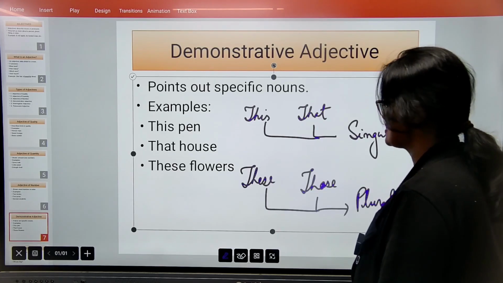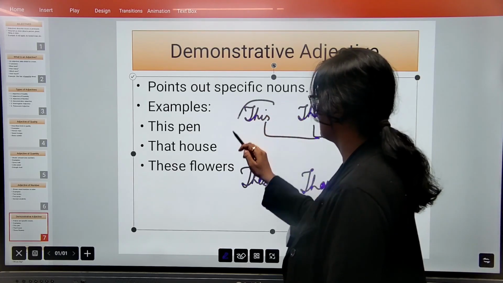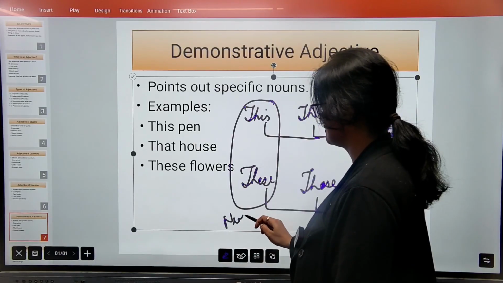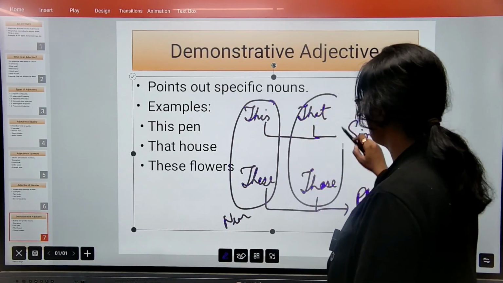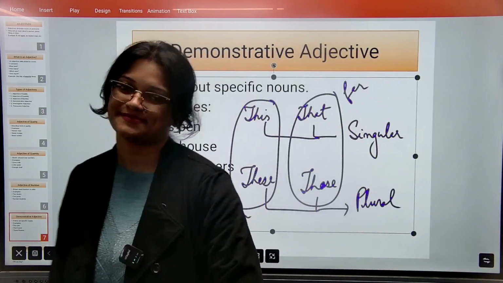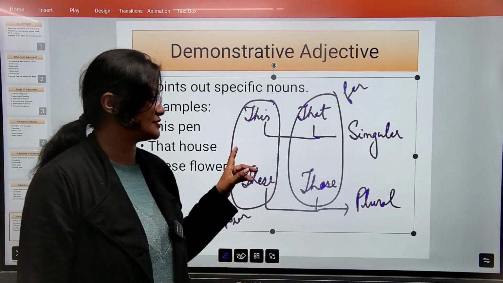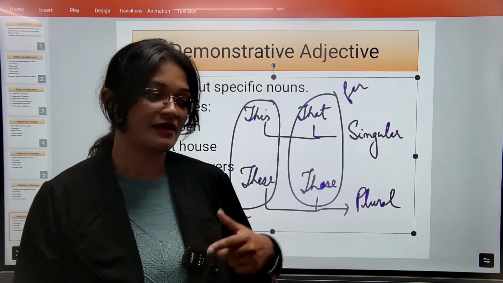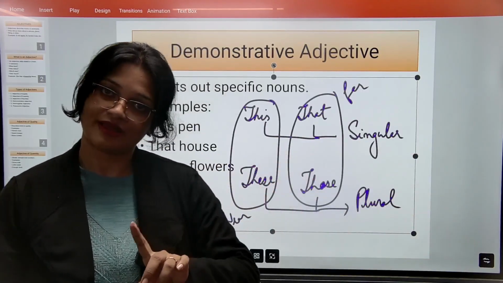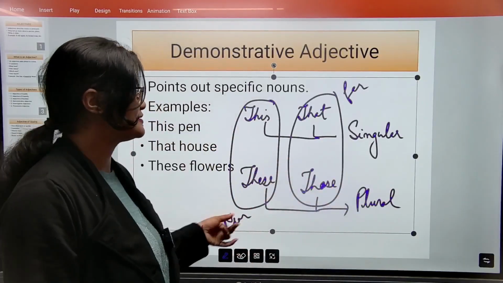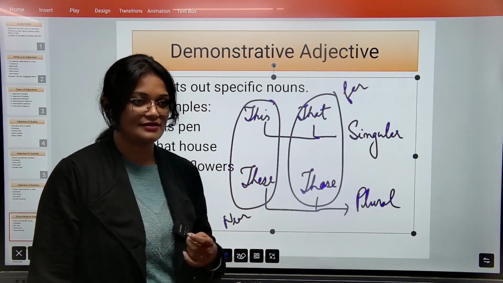And distance wise, these are nearer and ये far. So just be specific whenever you use certain words, you have to keep this in mind कि whether ये near object है, कि far object है, singular है or plural है. It depends on how you use this type of particular word in a sentence.